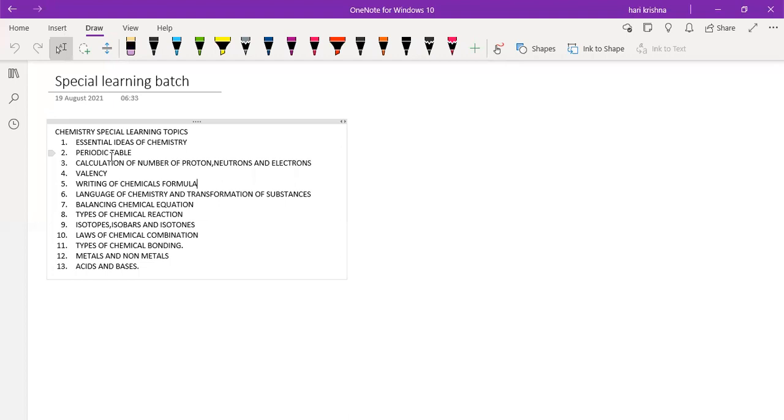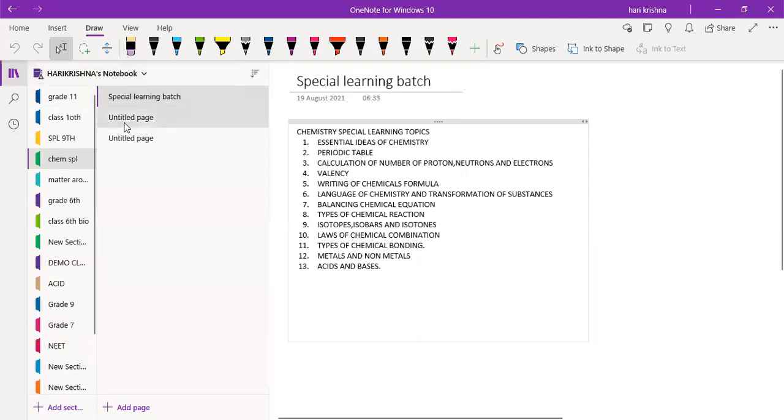Next I will teach you the calculation of the number of protons, neutrons and electrons. Isotopes and isobars will come, and the balancing concept is also there. You can see page number 7, balancing the chemical equation. Everything will go in order.